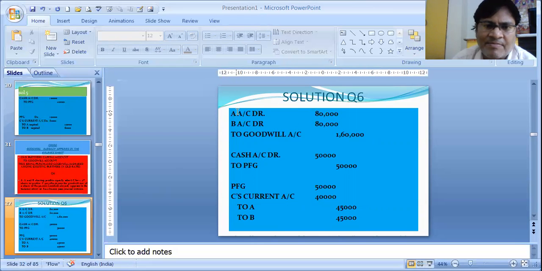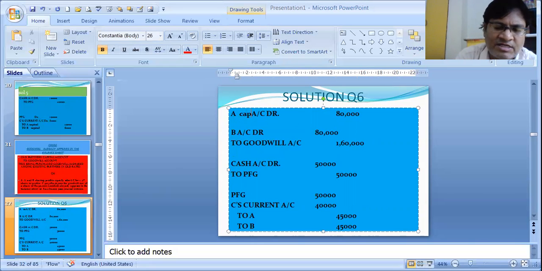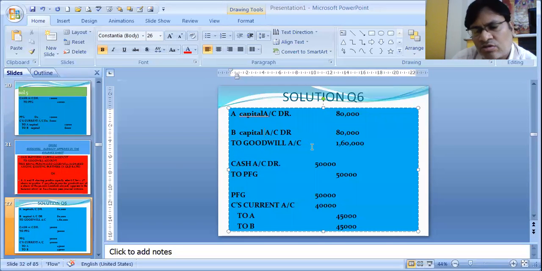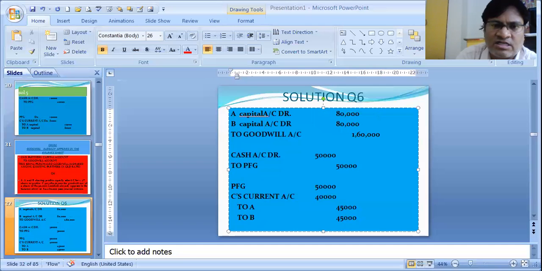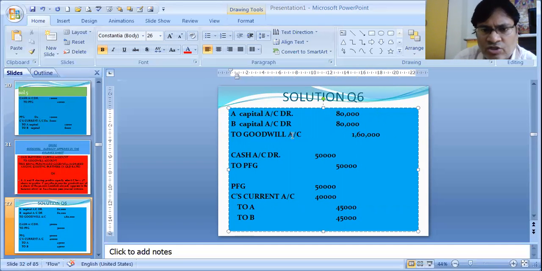That is A's capital account debit, B's capital account debit, to goodwill account. Remember that the balance sheet goodwill was 1,60,000. That is to be shared among A and B in their old ratio. This is always in the old ratio, my dear students.